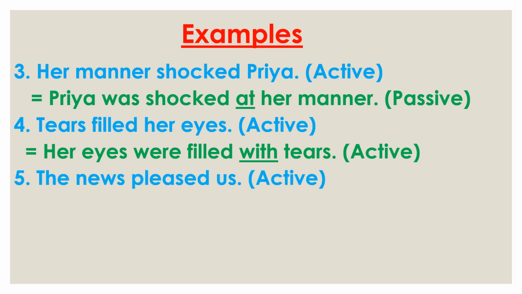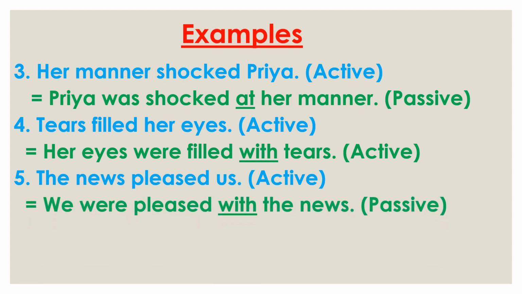Now see the next example. The news pleased us. The news is the subject, pleased is the main verb, and us is the object. So we use us, that changes into we. Then were, the helping verb, then the third form of pleased, then with. So we also find that please also takes with after it, and then the subject, news.